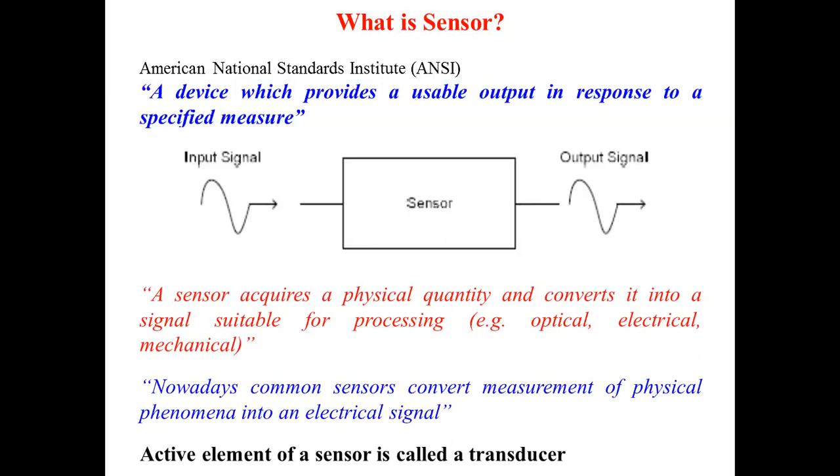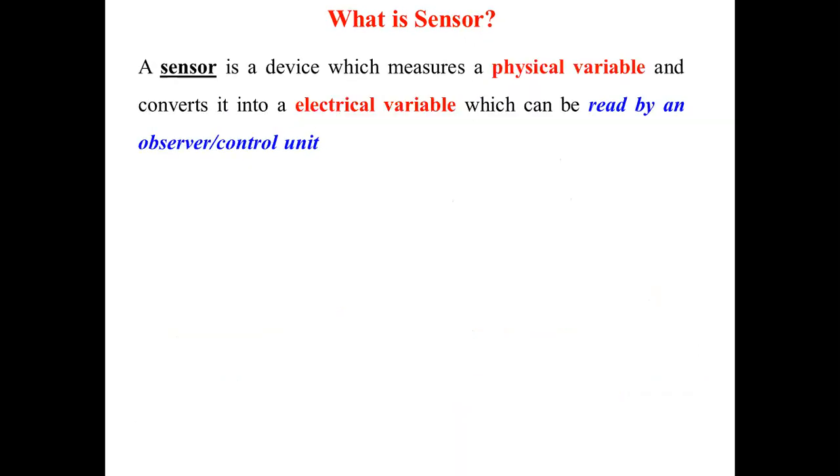So what is the transducer, or what is the difference between sensor and transducer? The active element of the sensor we call a transducer. What further can we define? It is a device which measures a physical variable and converts it into an electrical variable. That is very, very important. So we are converting a physical quantity into an electrical quantity, which can be read by an observer or control unit.